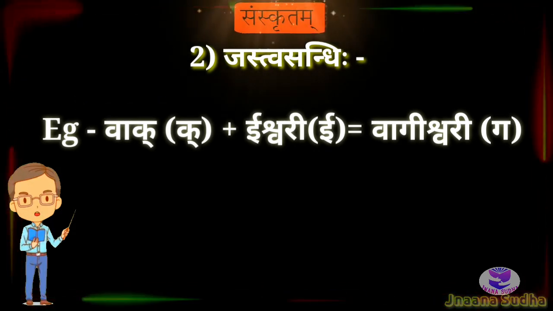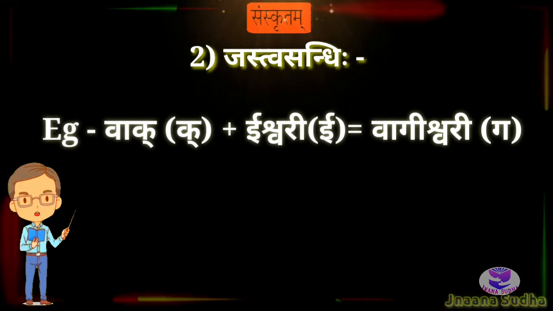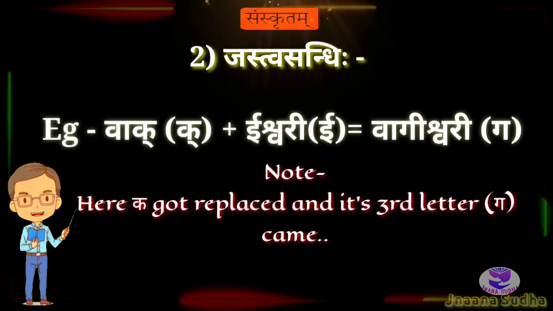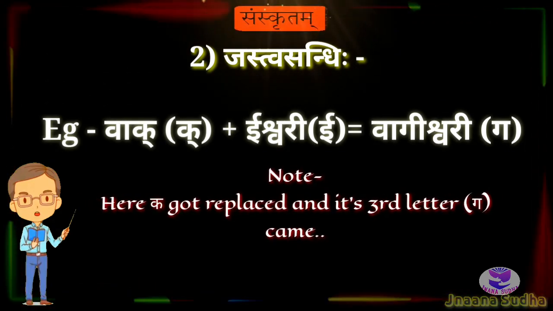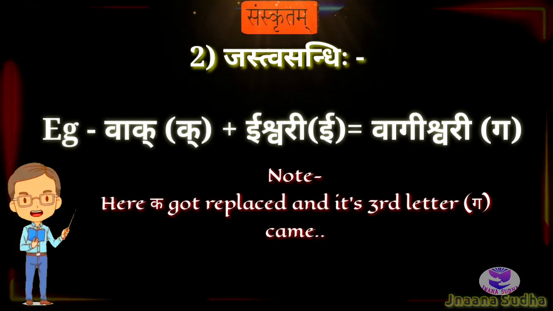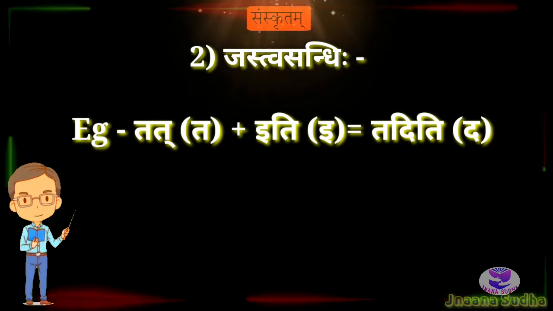Vak, Kakara is the letter. Ikara is the Uttarapada letter. The Sandhi will become Vagishwari. Ka, Kha, Ga. The same Varga's third letter will come. Vagishwari. And the last example is Tat plus Iti is equal to Taditi.